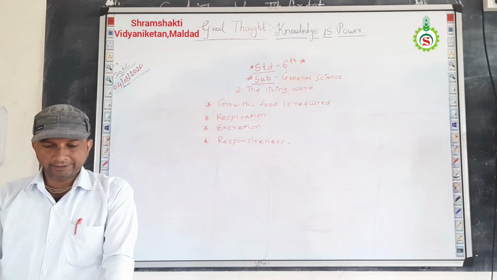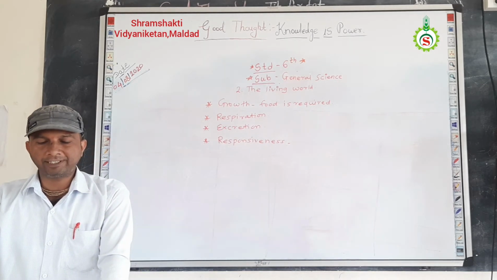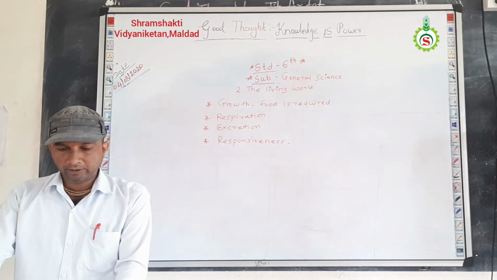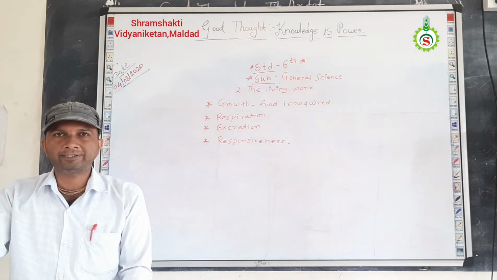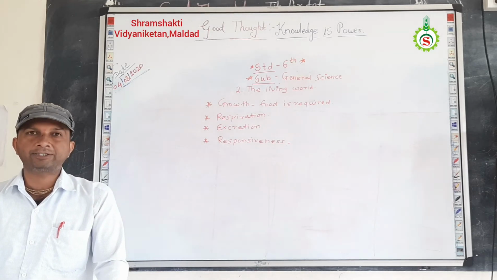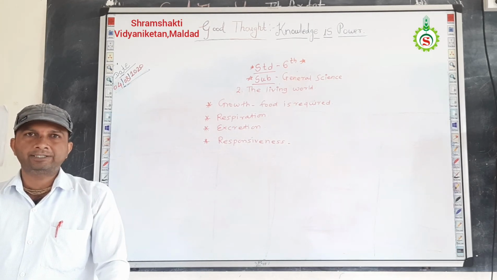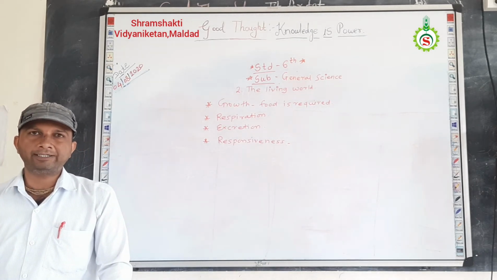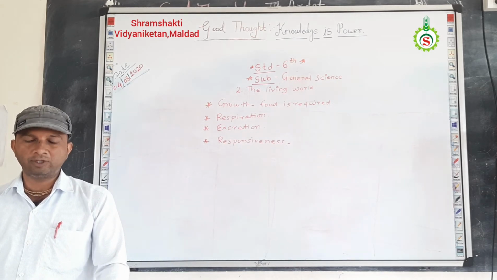First, observe and discuss how you experience this. What happens immediately after the following action? Four actions are given in the textbook, page number 12. You have to find out what happens immediately after the following action. Which is the first action? Light flashed suddenly into your eyes. What will happen when light is flashed suddenly in your eyes? We immediately close our eyes, because our eyes are sensitive to light.